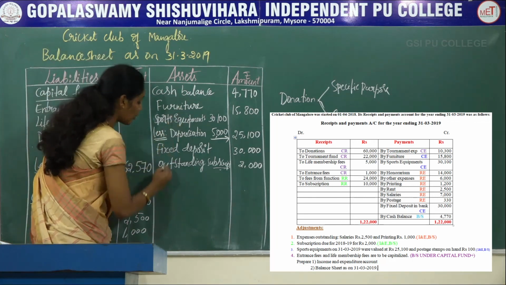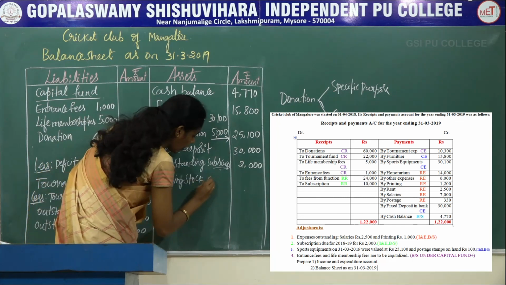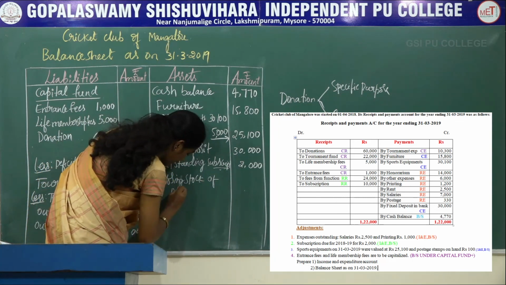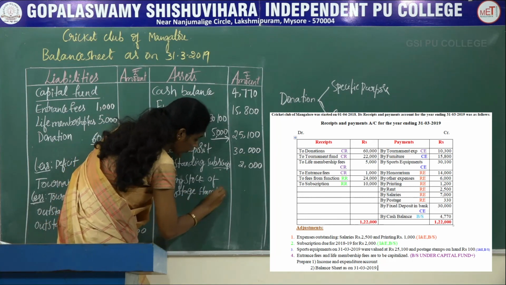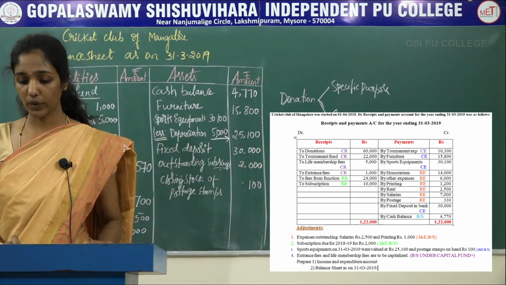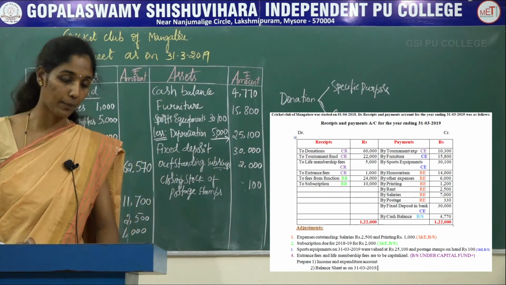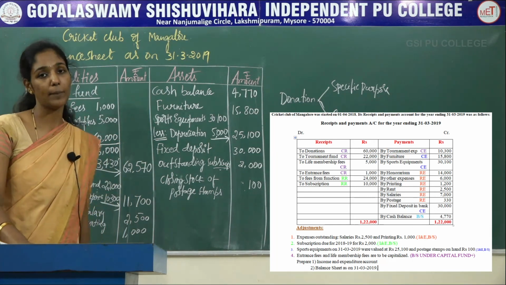So now it is recorded on the asset side as closing stock of postage stamps, which was rupees 100. Next, entrance fees and life membership fees are to be capitalized. This is also already recorded on the liability side of the balance sheet.